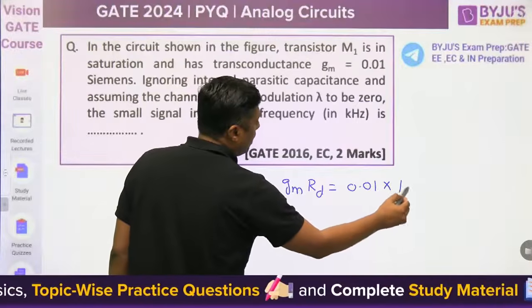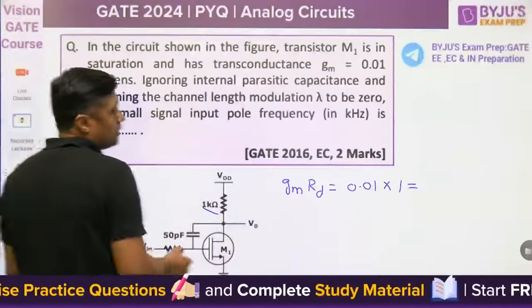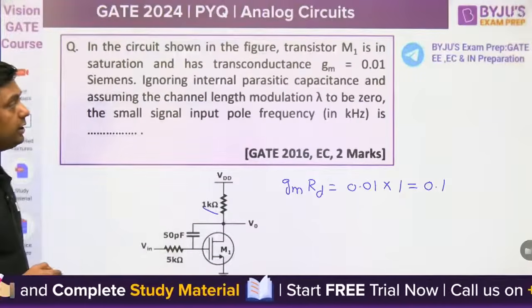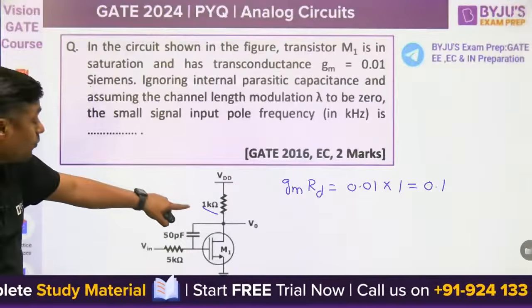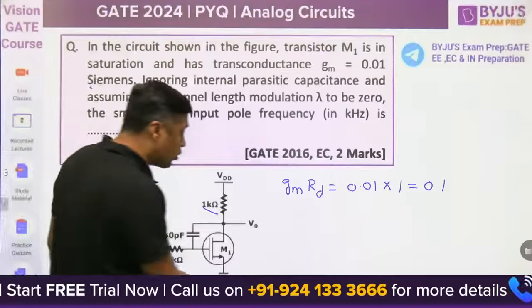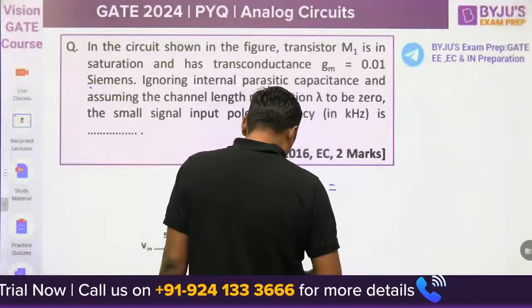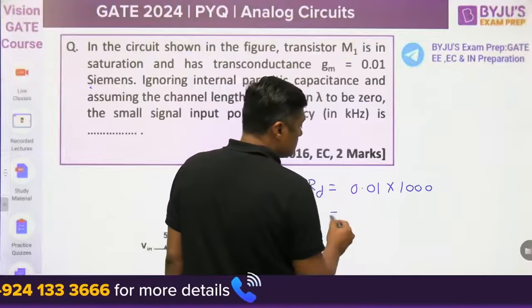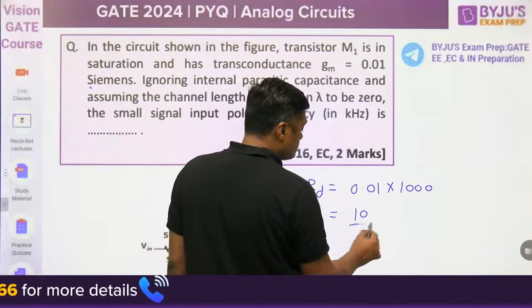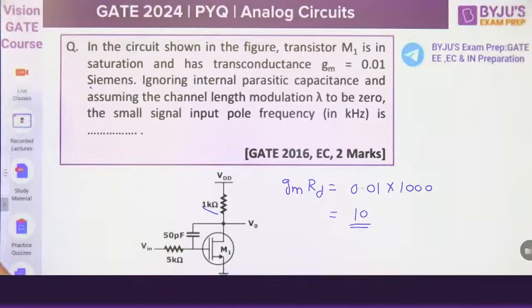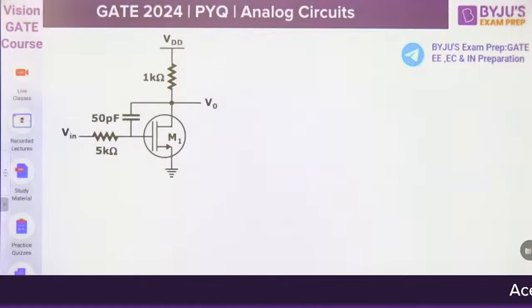0.01 into 1. That is given here, 1. This will become 0.1. This is the value of gm RD, 0.1. It is in Siemens and kilo ohm. Remember, if it is in Siemens and kilo ohm, you have to use the 1000 here. It should be in ohm. Then it will become 10. So remember, when we read 0.1, the gain is very low, but for a MOSFET the gain is very, very high. That's why you can check your calculation again.